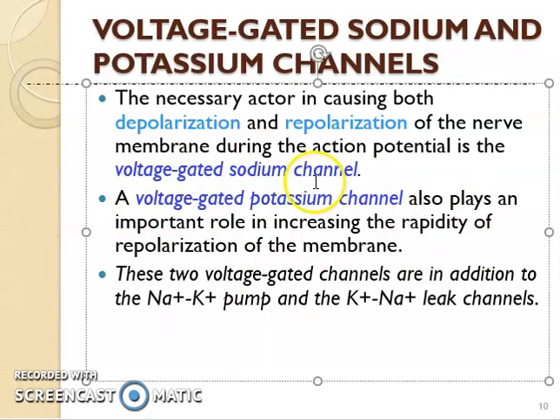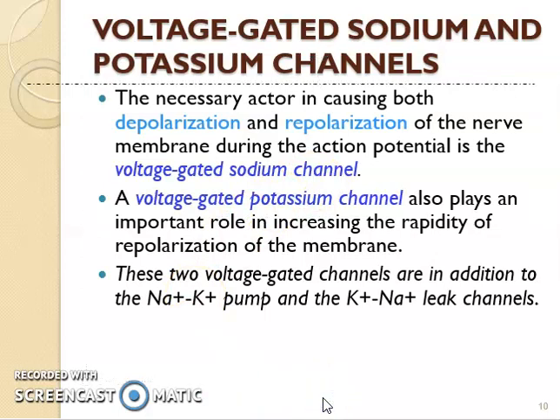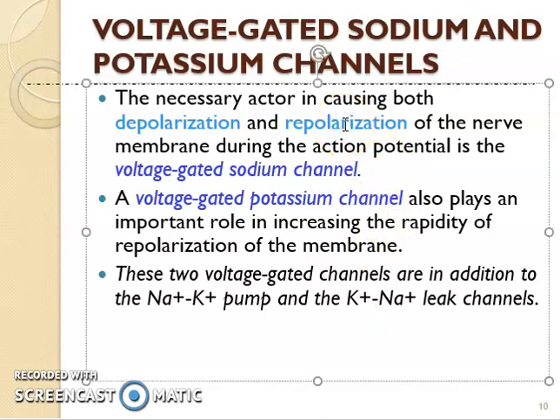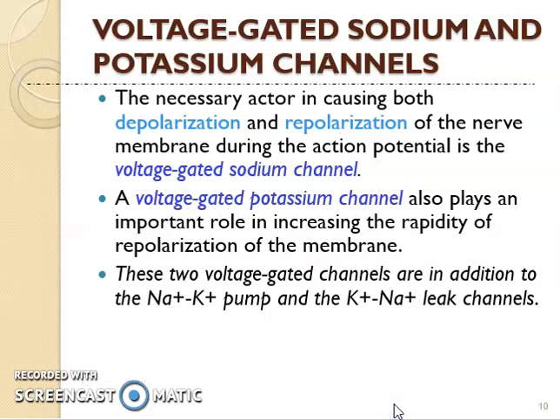So the sodium channel has its role, as you can guess, in how depolarization happens. That is basically due to entry of sodium ions. So it means that sodium channel is required for depolarization, because repolarization, as we just have seen, is due to the removal of potassium ions from the cell. So definitely the potassium channel is precisely for repolarization. So sodium channel for depolarization, potassium channel for repolarization. But there are more factors which are involved.